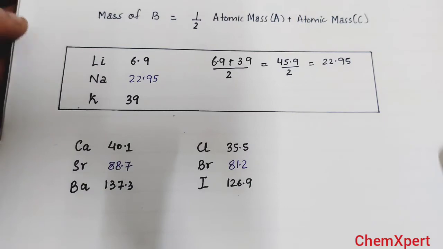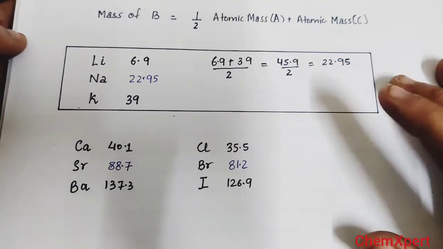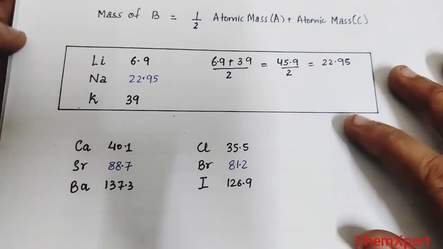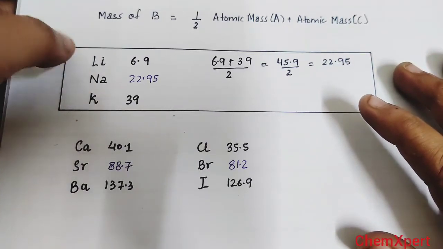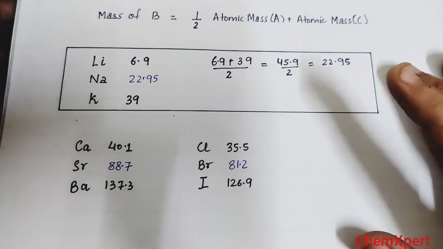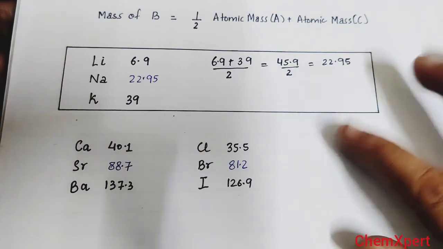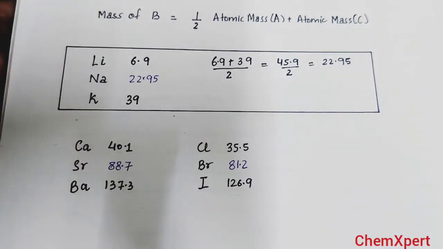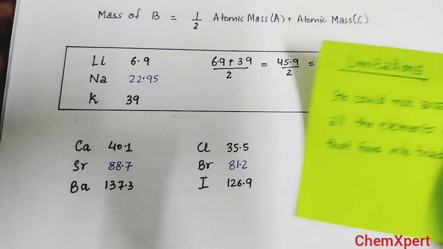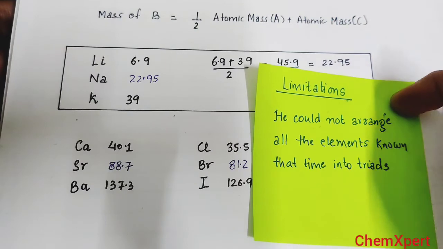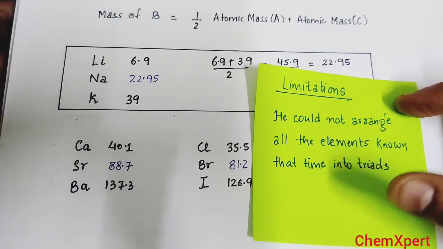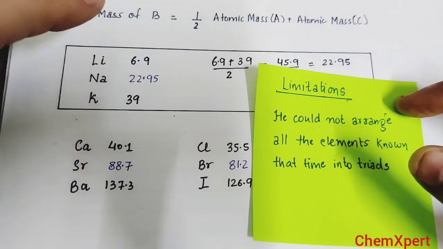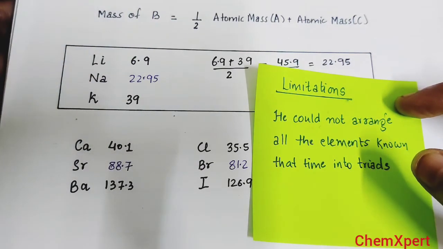Now the next important point is that, no doubt, the triads given by Dobereiner were very helpful in grouping some of the elements of similar properties together, but he could not arrange all the elements known at that time into triads. This is a major limitation of the Dobereiner triads.